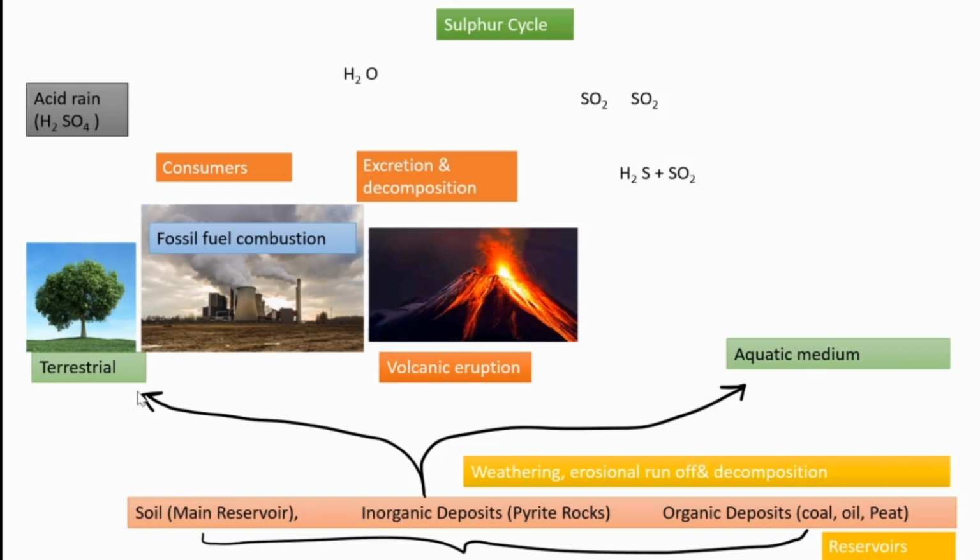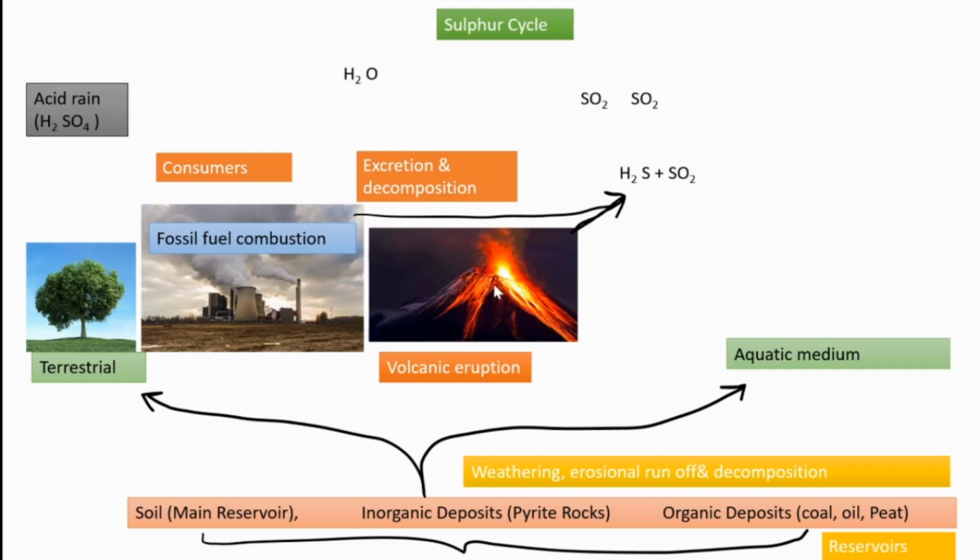Another source of sulfur is fossil fuel combustion, and sulfur is also released to the atmosphere through volcanic eruption.